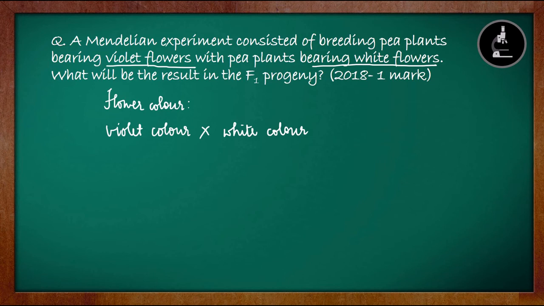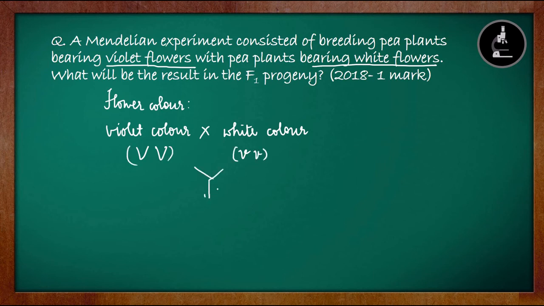Here, they have not given us which is the dominant and which is the recessive. So before the exam, we have to clearly remember all the dominant and recessive characters. Then only we will be able to find the F1 progeny. Here violet color is dominant over white color flower, as we have seen already. So violet is capital V. White, can we write as small w? No, we cannot, because they belong to the same gene. So we have to write it as small v, not small w, so that it represents that both belong to the same gene. So here it is capital V, here it is small v.